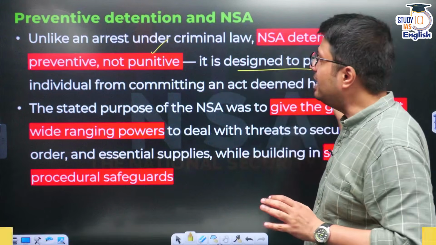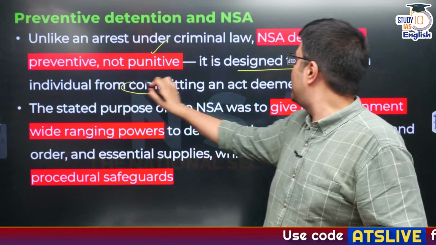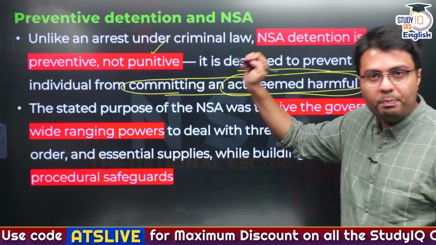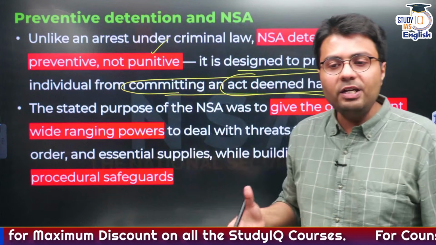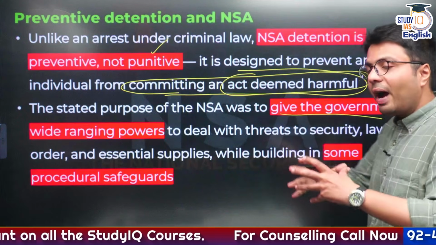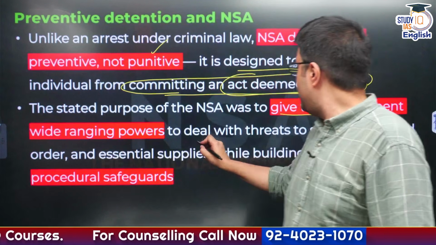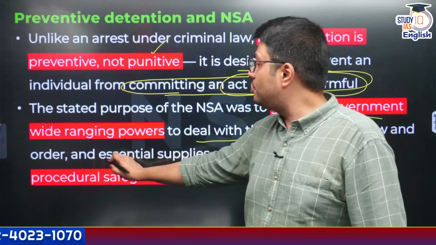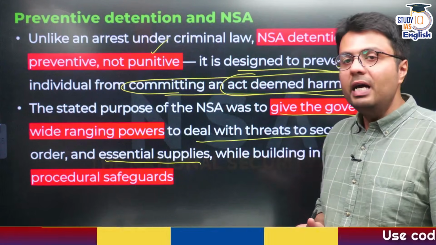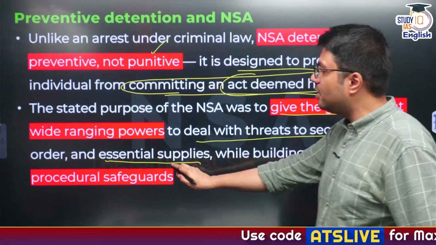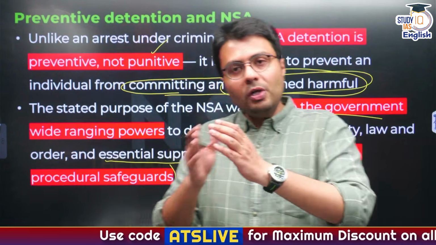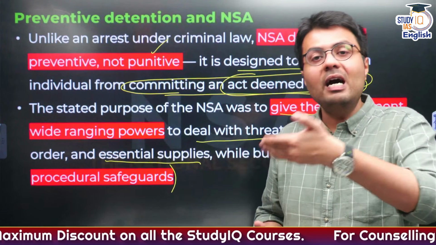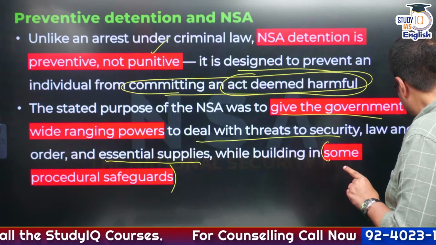And this measure is designed to prevent an individual from committing an act which is otherwise deemed harmful. And what are these acts which are deemed harmful? I've told you in the previous slide. Now, the purpose of the NSA, you need to understand, is that it gives the government wide-ranging powers to deal with threats to national security, threats to existing law and order, and threats to delivery of essential supplies. And it also comes with certain procedural safeguards, as we have already understood. So this is a power to allow the government to prevent any illegal or harmful act from happening, right? This is not a punitive power, please remember it.